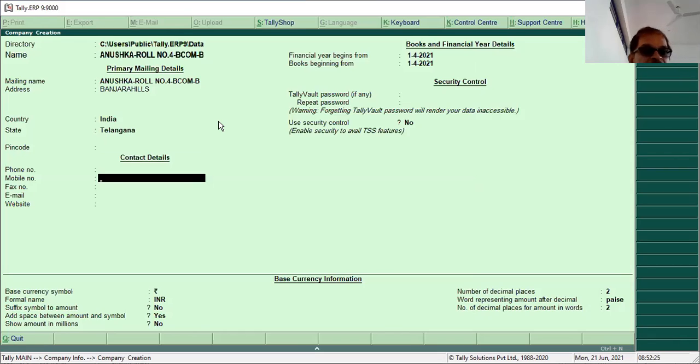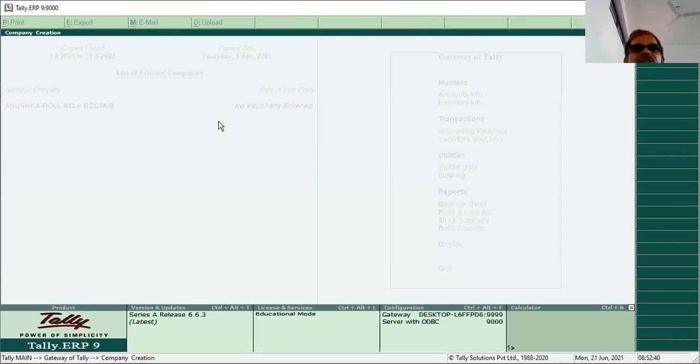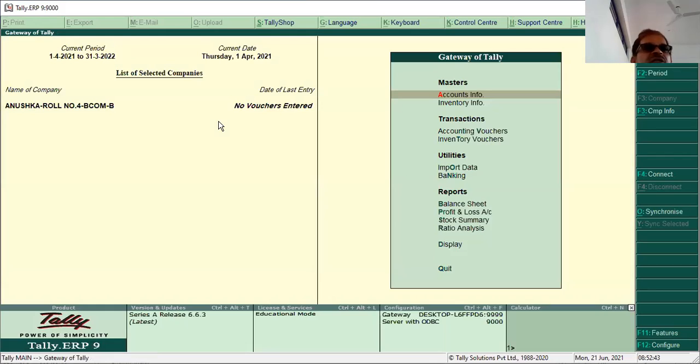Skip it. Press Ctrl+A. Yes, so the company is created. Now you have to change the period. The period is correct: 1/4/2021 to 31st March. Period is correct only. Now you have to enable GST.